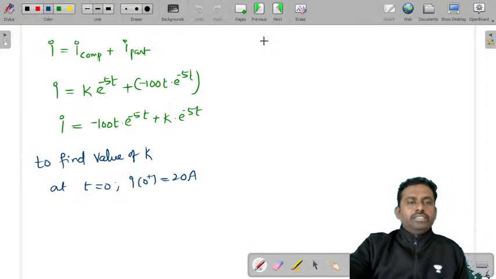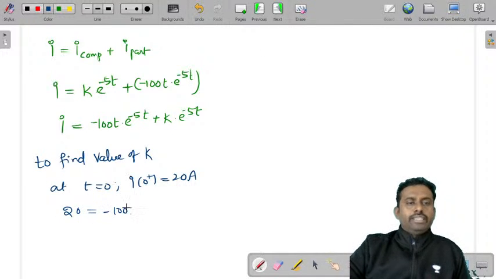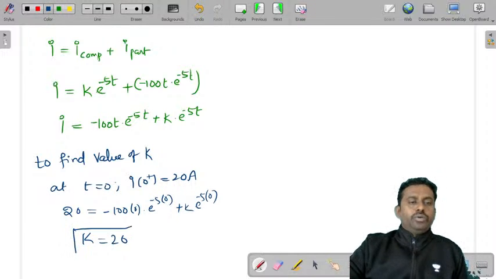So 20 amperes, substitute it here. So 20 is equal to minus 100 into t is 0, e power minus 5 into 0 plus k into e power minus 5 into 0. So this will give you k is equal to 20. So k is equal to 20.